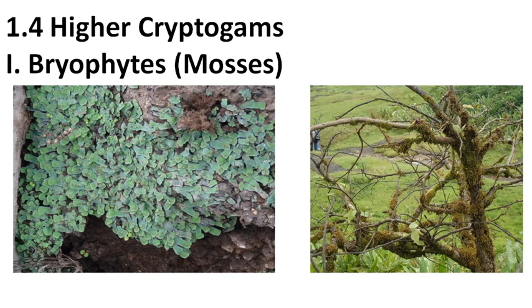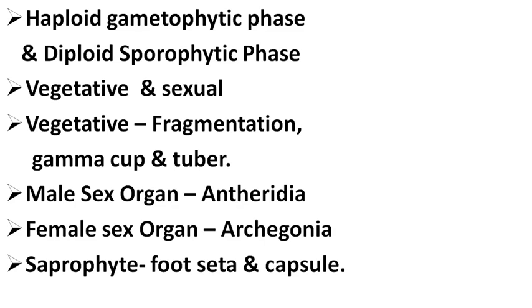They represent a phase in evolution when plants migrated from water to land, and water is essential for the completion of their life cycle, and they are called the amphibians of the plant kingdom. So students, the bryophytes are nothing but the mosses. So I am focusing here on some general characters of bryophytes, or the distinguishing characters of bryophytes.